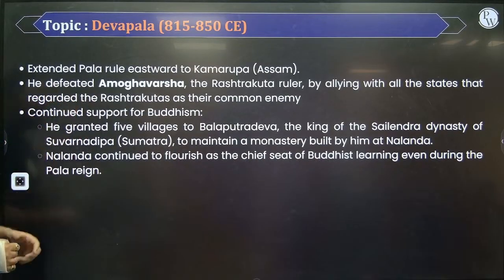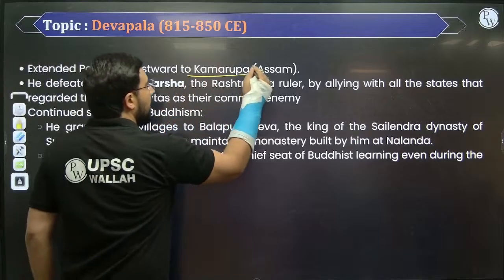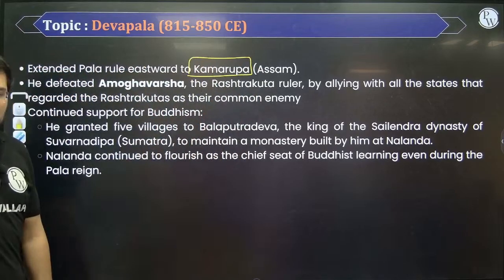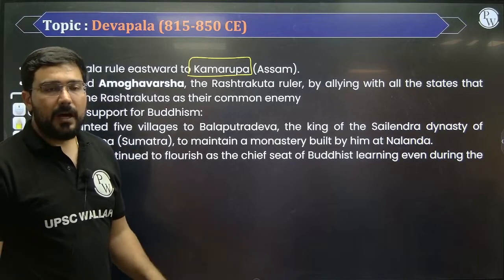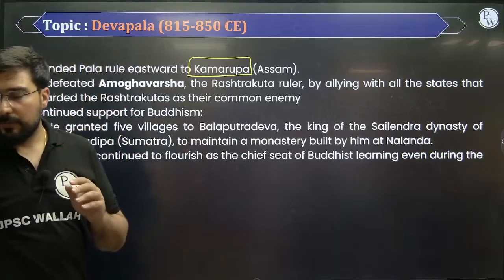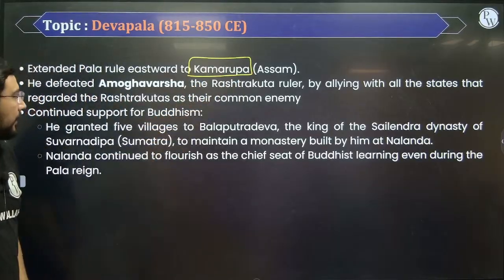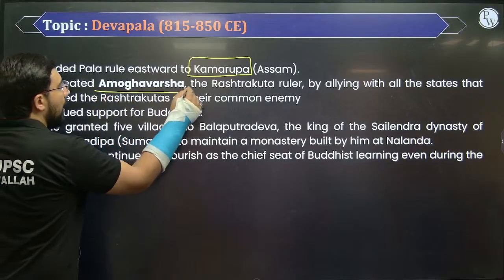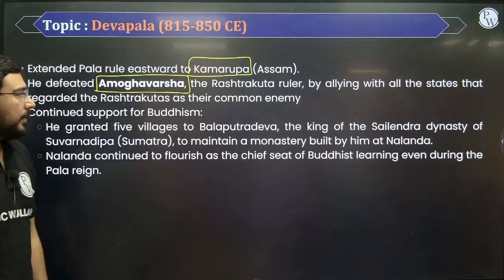After Dharmapala, we had Devapala. Devapala again is the son of Dharmapala. He continued the eastward expansion and went all the way up to Assam. The previous name of Assam was Kamrup. Okay, so the word Kamrup is sometimes given in Prelims. If the question asks which region Kamrup is linked to, you should know which modern state it is. Kamrup is linked to Assam. And he also defeated Amoghavarsha. Amoghavarsha was one of the rulers of the Rashtrakutas. So he defeated him.